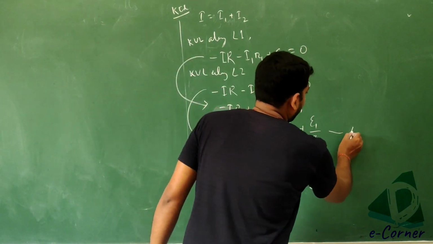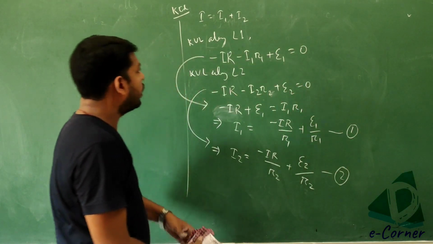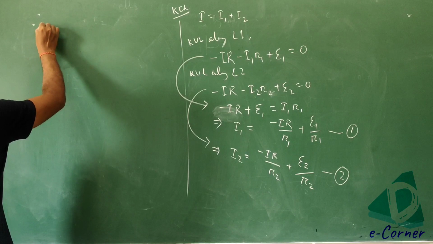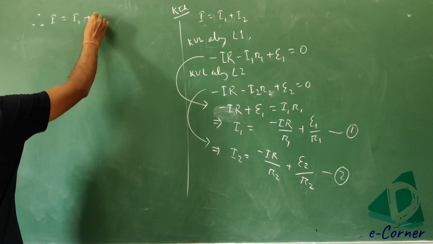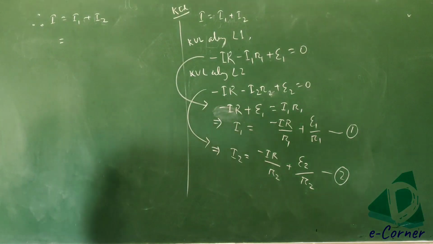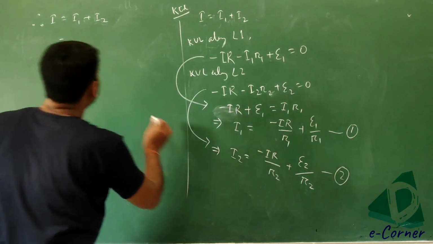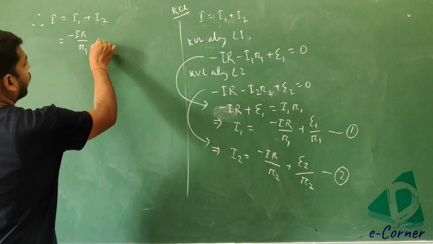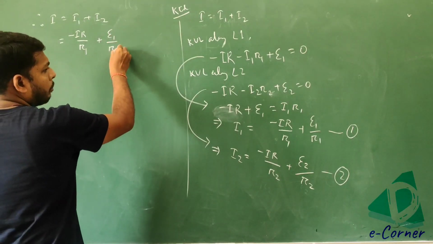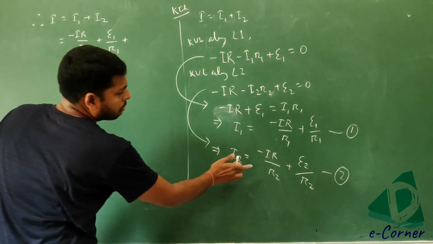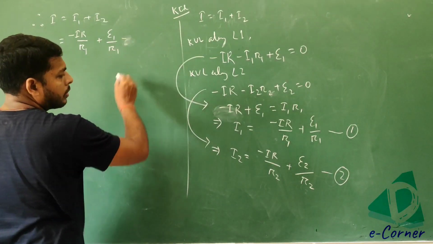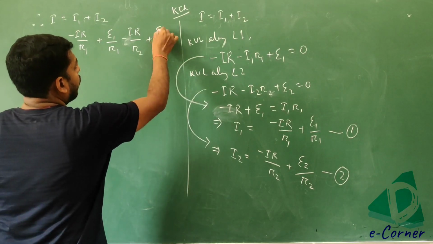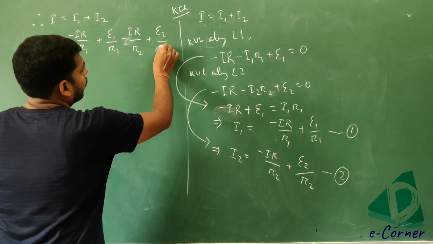Now we will add these two equations to get the current in the main circuit. Therefore I is equal to I1 plus I2, which is equal to minus IR divided by R1 plus E1 divided by R1, plus minus IR divided by R2 plus E2 divided by R2.